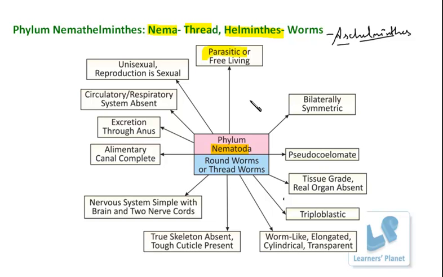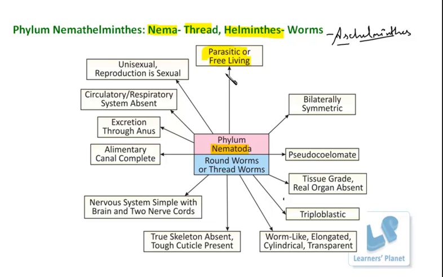So even these organisms that belong to Nematoda are generally parasitic and obtain their nourishment from the host organisms. Besides this, in this group a few organisms are also free living.